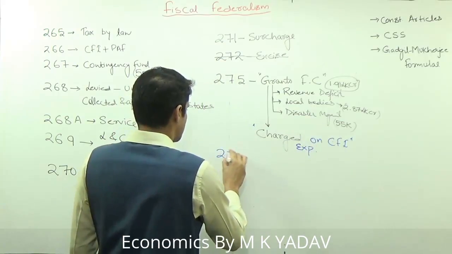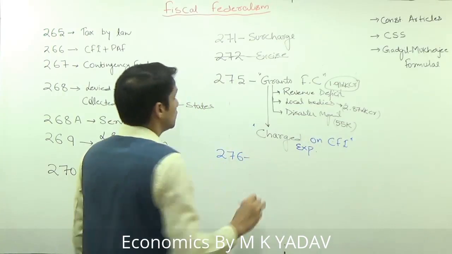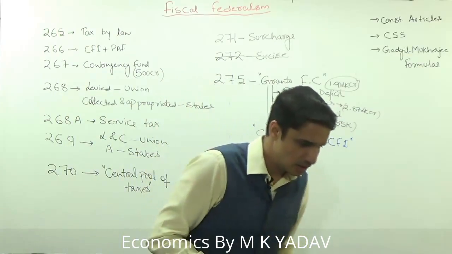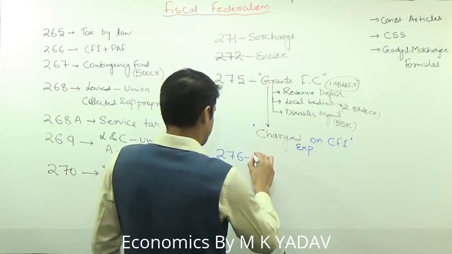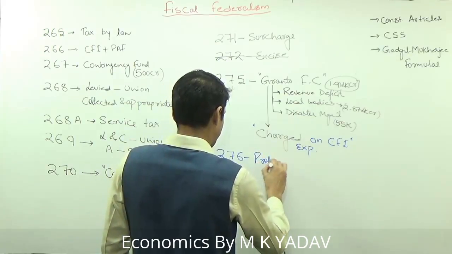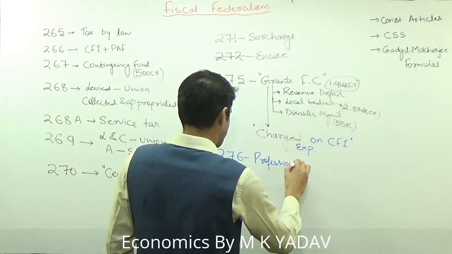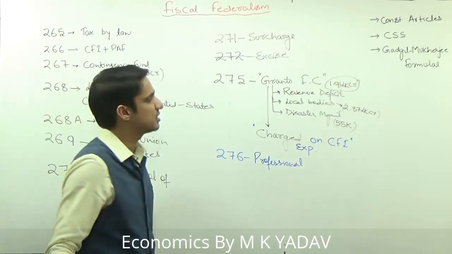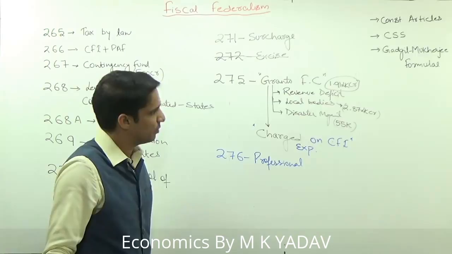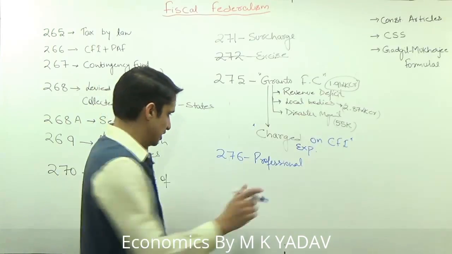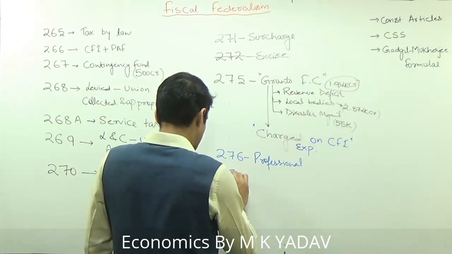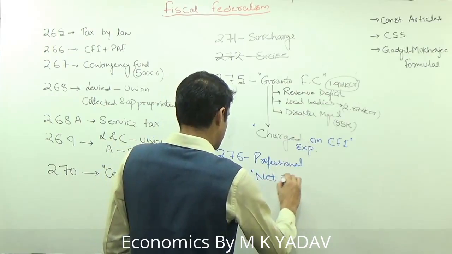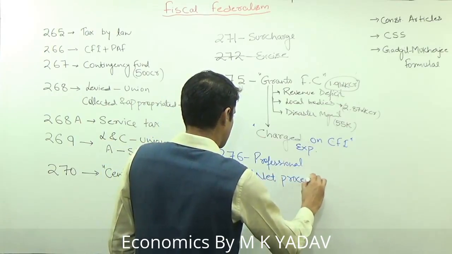Then we'll discuss 276. What is there in 276 is professional tax. We discussed that professional tax is levied by the states. Earlier it was 2,500 rupees. The 14th Finance Commission recommended making it 12,000 rupees. Then we have 279. 279 is net proceeds of taxes.